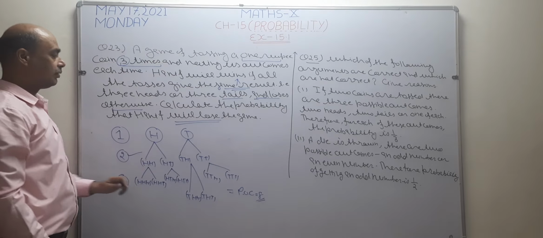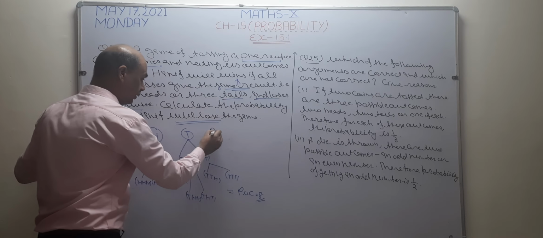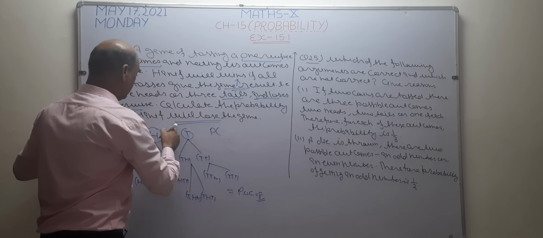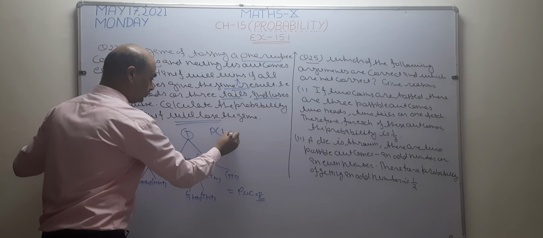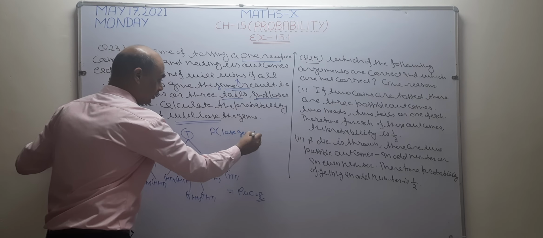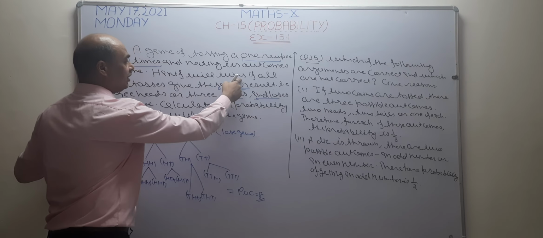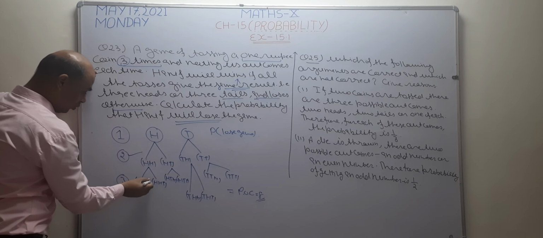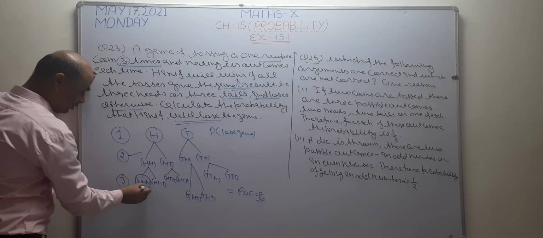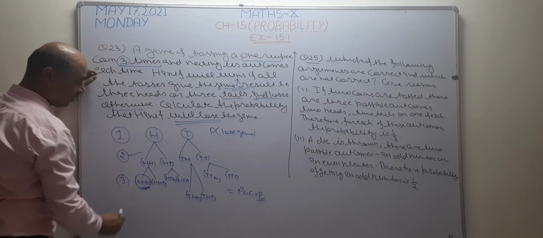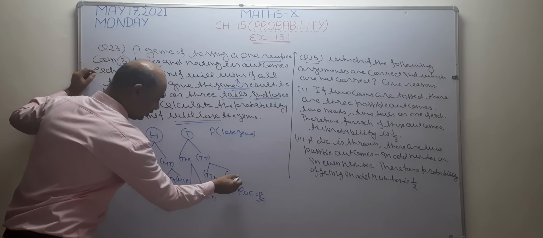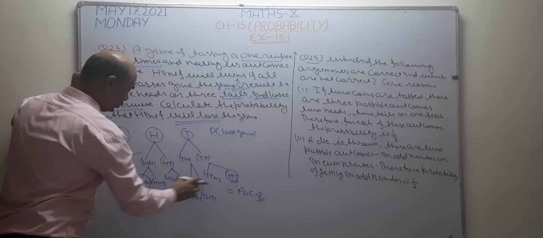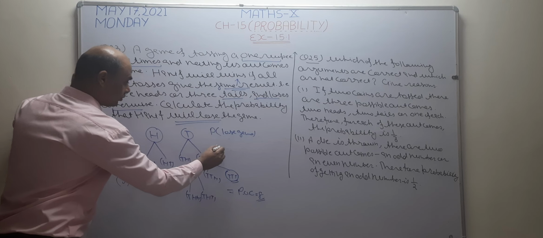Okay. Now I want to check the probability of losing the game. When the result is the same, then he is going to win. Now check how many times results are the same. See, all the results are the same. It means in this case he is going to win the game. And see, in this all the results are the same. It means he is going to win the game only 2 times.